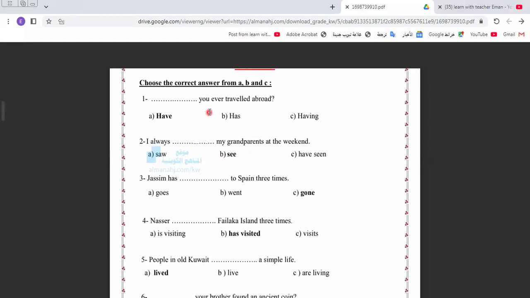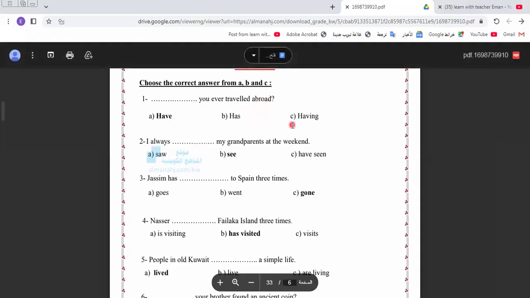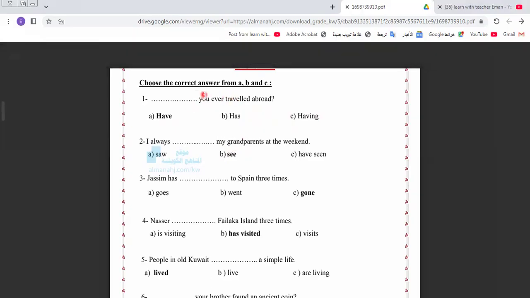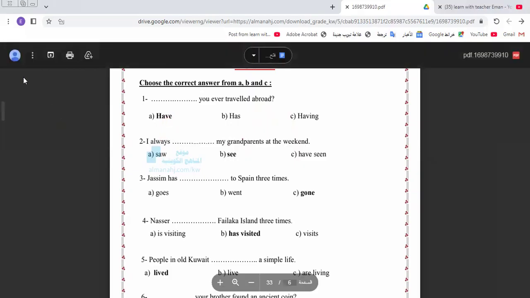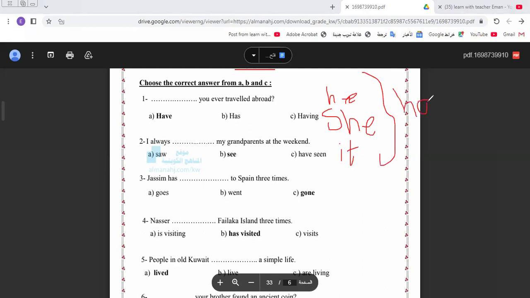Here we say, space, you ever traveled abroad. So we can say have, having. No, it will be have. Why have? Because you take what? You take have. I would like to remind you which pronouns take have. He, she, it take has. You, we, they take have.